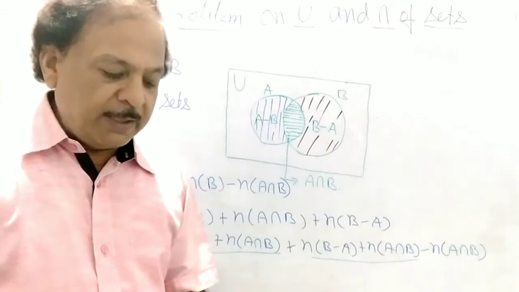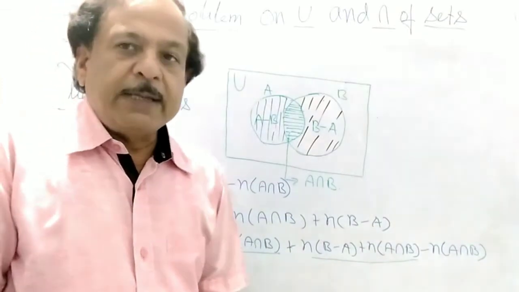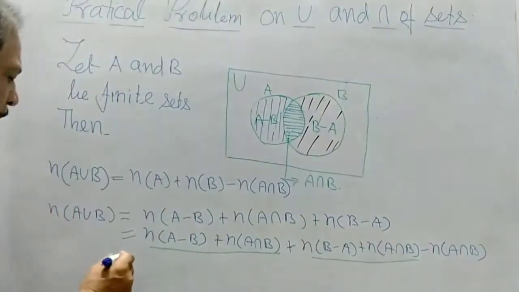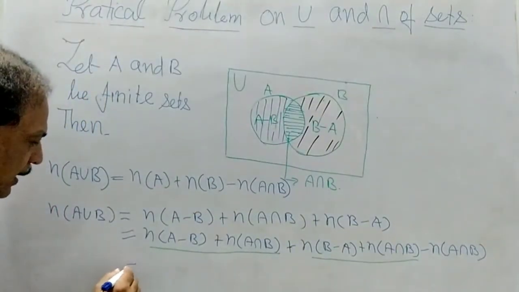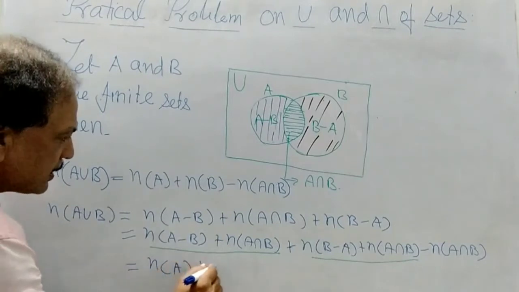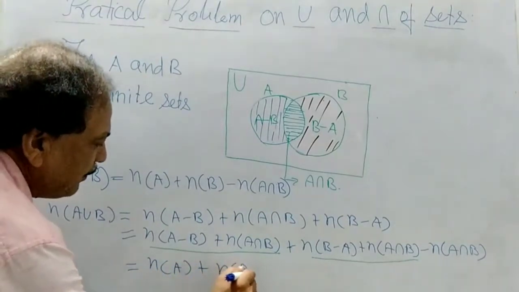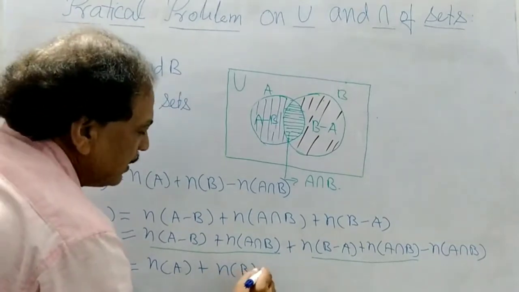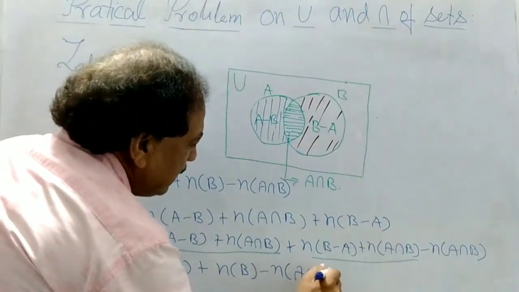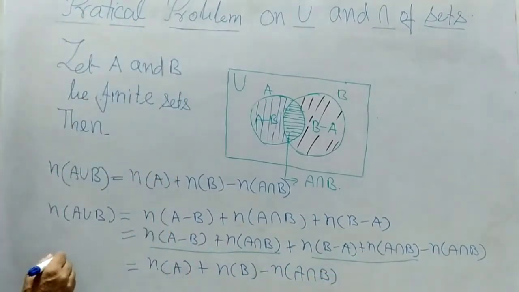The number of element of B. Here we can write the number of element of A plus number of element of B minus number of element of A intersection B, and number of element of A union B.